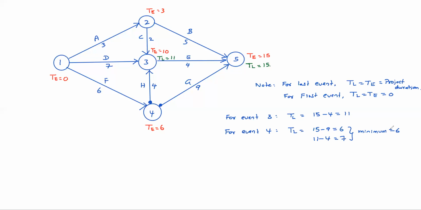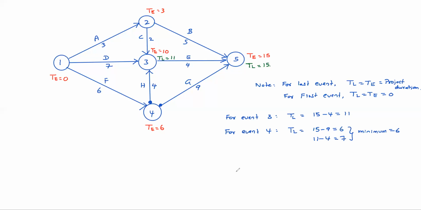Josna, clear? Yes, sir, clear. We have to check how many tails are meeting at the event in the TL calculation. So just subtract: the TL of the succeeding event minus the duration of that activity. Okay, see 15 is the succeeding event actually. So 15 minus 9 is 6, through another way 11 minus 4 is 7. So whichever is least is the TL, latest occurring time, of that event.